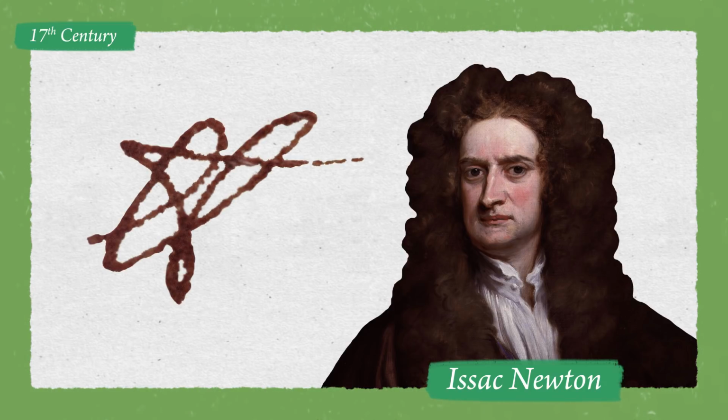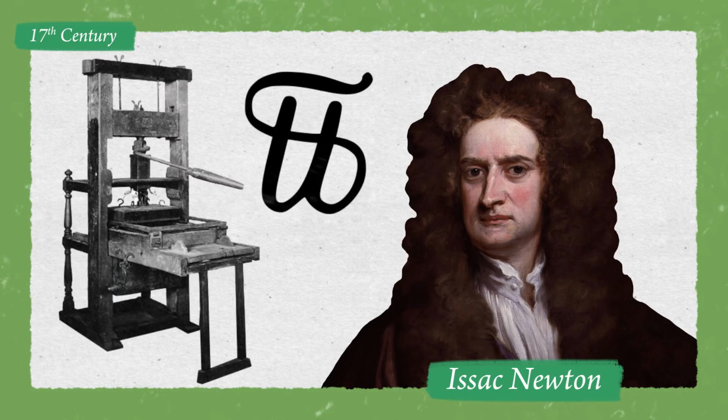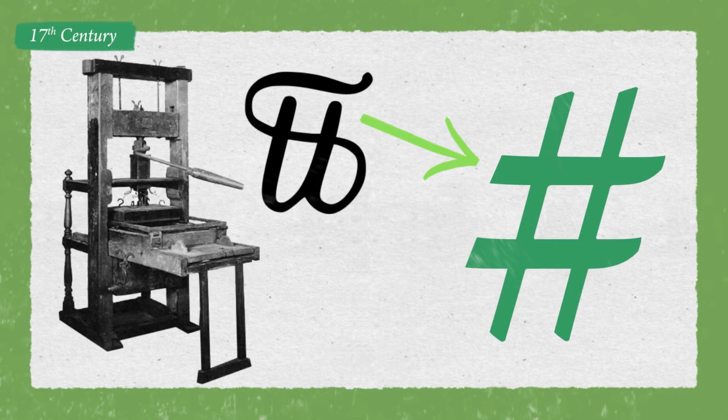In the late 17th century, Isaac Newton of the infamous Apple Mythologies started using the LB sign a lot. So much so that it was added to the early printing press. The dates of the exact shift from the pound contraction to the pound sign are fuzzy, but most agree it was around the 19th century.